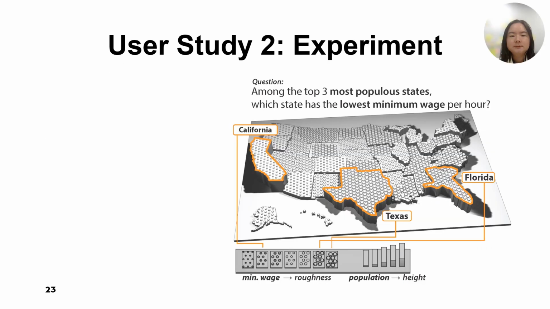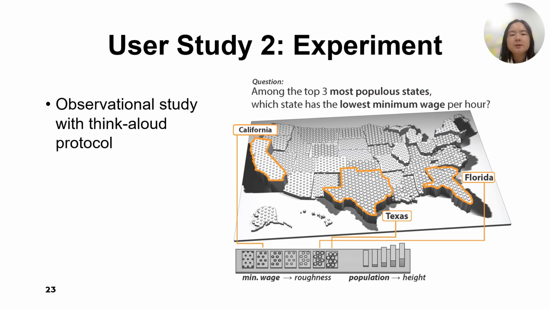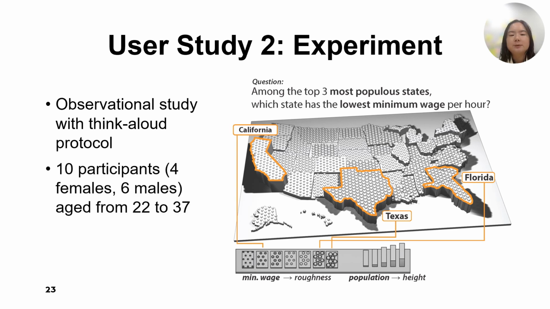To achieve the goal, we ran an observational study using a think aloud protocol, which means the participants will speak out their mind, their actions, and their feelings. We designed the questions such that the participants need to inspect the attributes that are encoded to both the visual channel and roughness channel as shown in the figure. This question required the participants to look for the 3 highest regions and then tactilely compare the roughness on their surface representing minimal wage. We hired 10 participants aged from 22 to 37 for this user study.